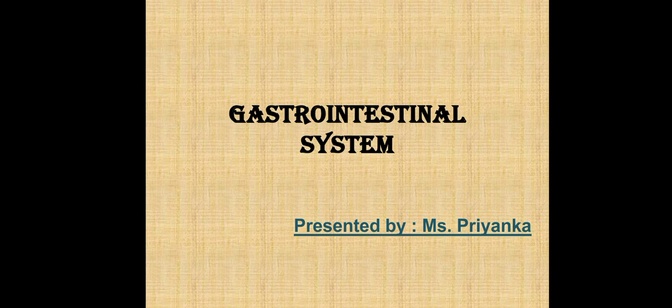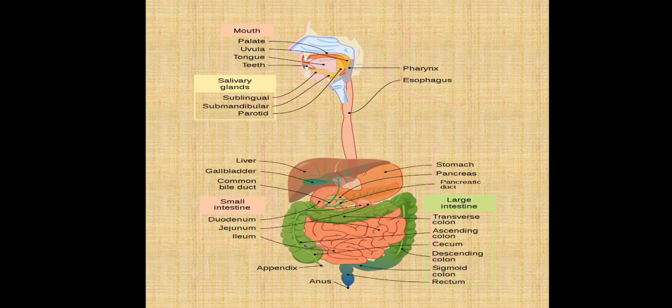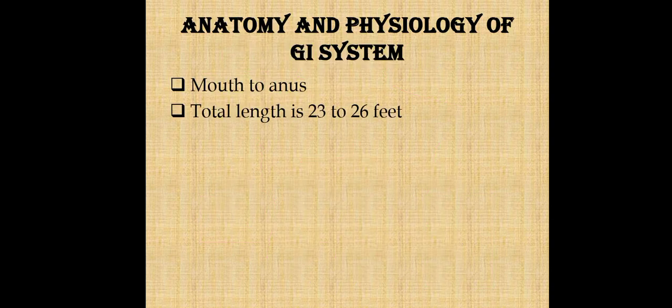Today's video is on the gastrointestinal system, that is the GI system. As we all know, the GI system starts from the mouth and ends at the anus. Firstly, I will discuss the anatomy and physiology of the GI system.